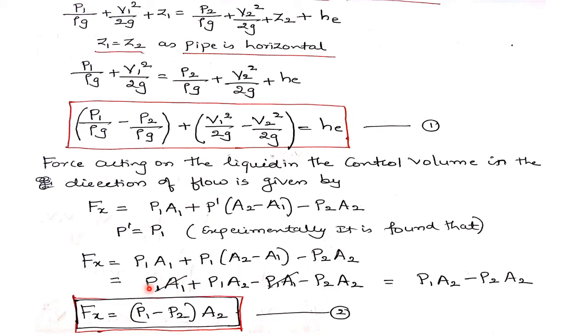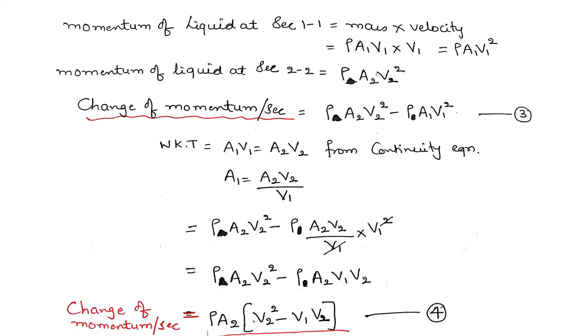So this and this get cancelled. My final expression will be P1 into A2 minus P2 into A2. Here I have taken A2 common, so Fx is P1 minus P2 in the bracket, times A2. Let me call this equation 2.